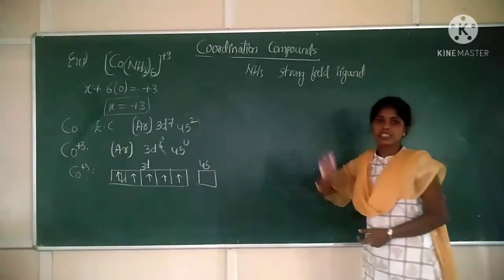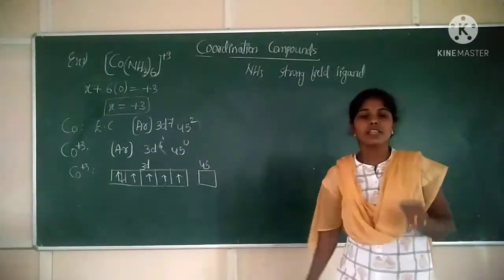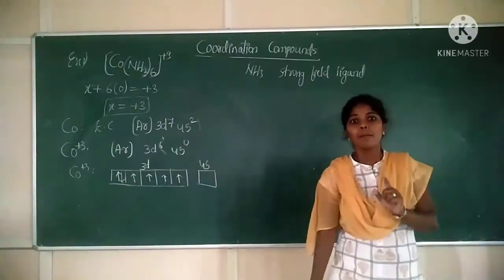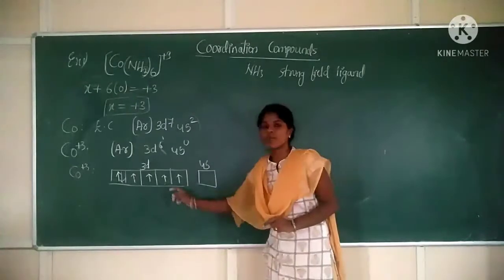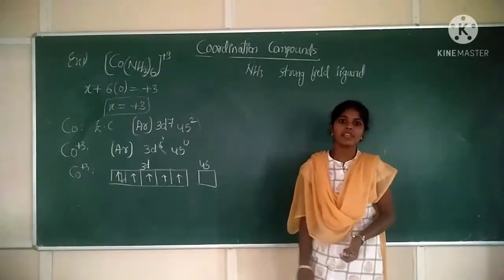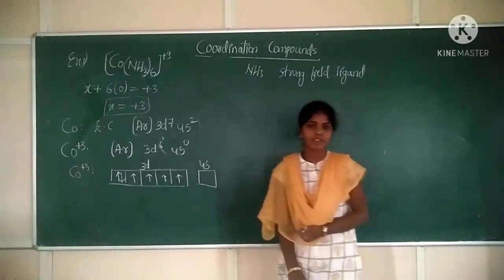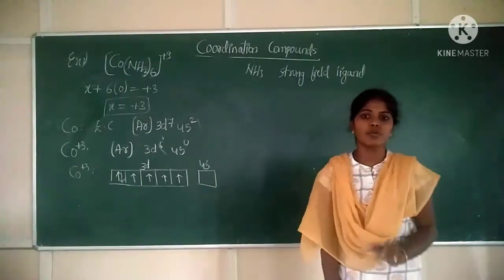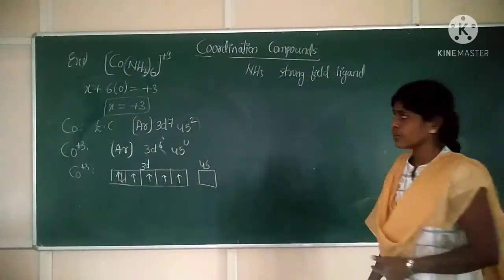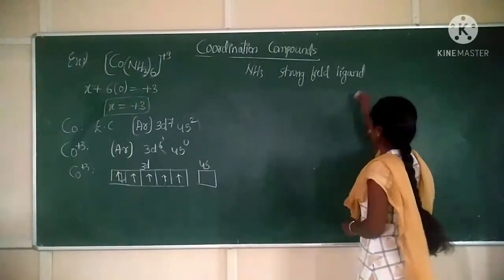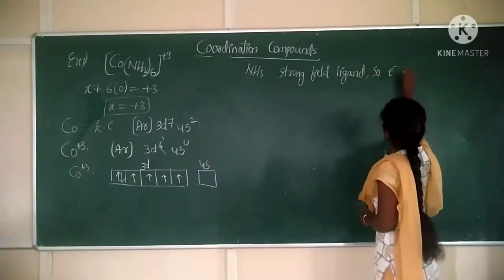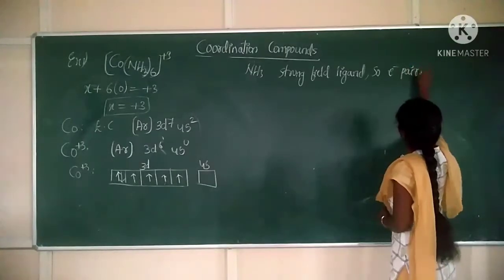So when NH3 is acting as a strong field ligand, in presence of strong field ligand, metal undergoes pairing up of electrons, against Hund's rule. Now NH3 is a strong field ligand, so electron pairing takes place.